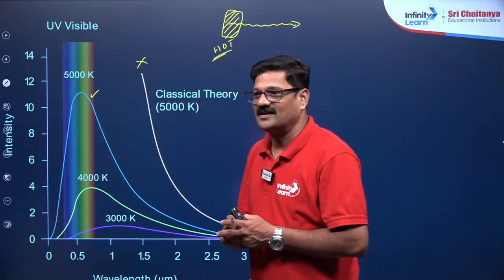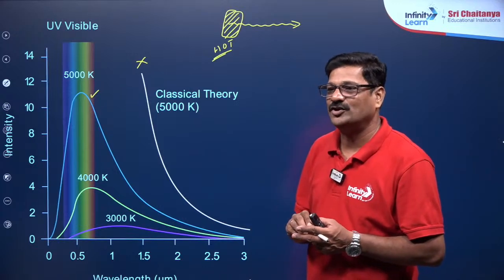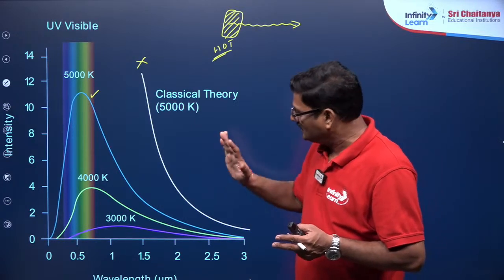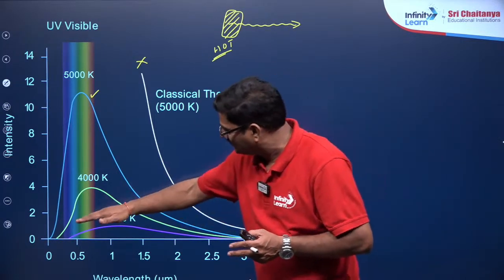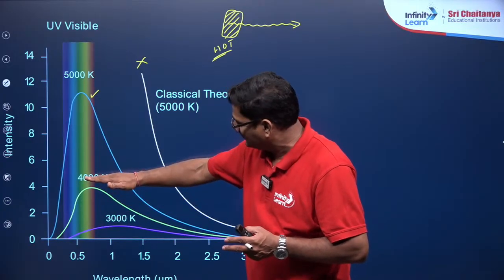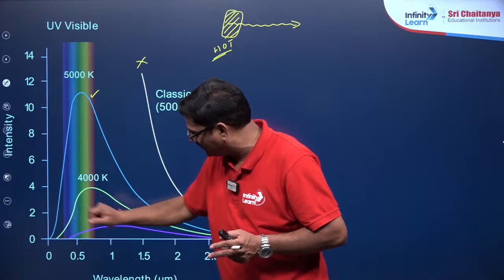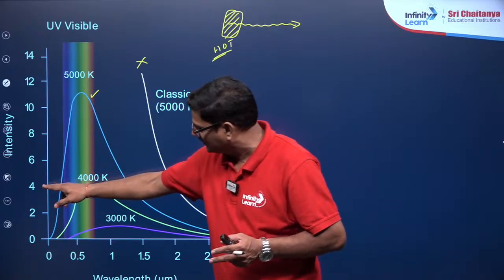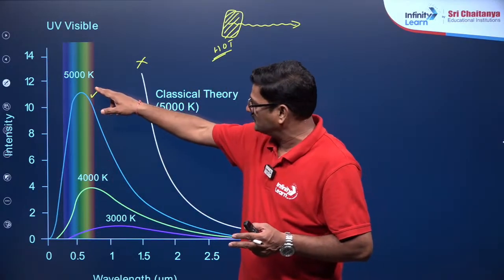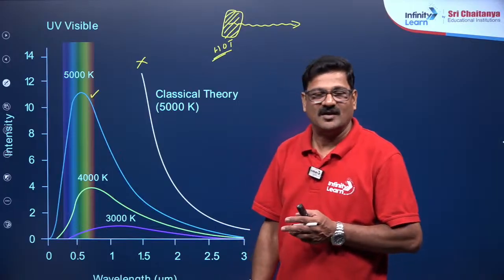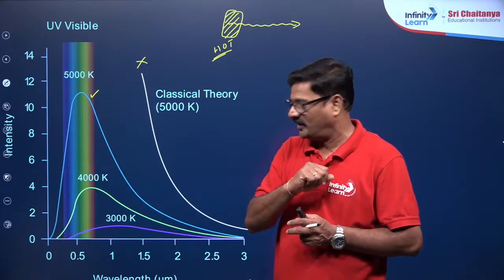Thank you, Karan. It is observed that as the temperature is increasing, the intensity is increased. At 3000 Kelvin the intensity was this much, at 4000 Kelvin this much, and at 5000 Kelvin this much. That is the first important point.